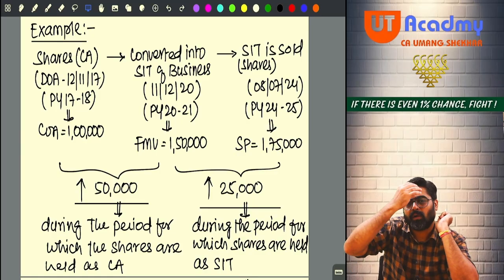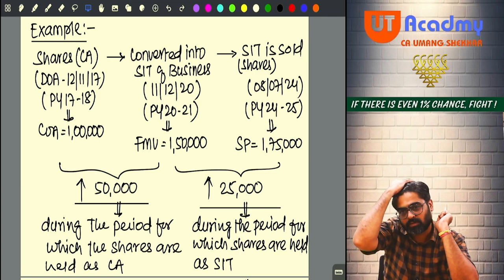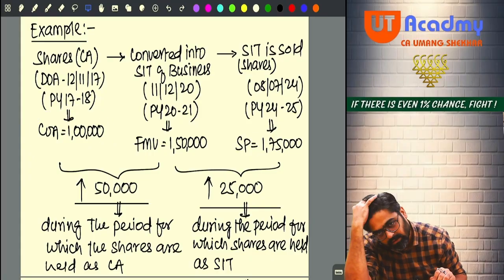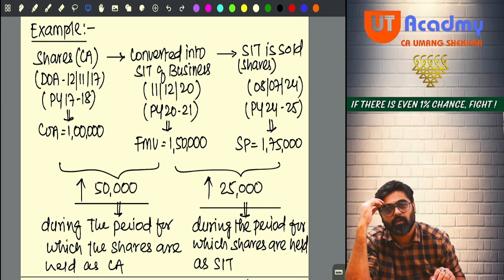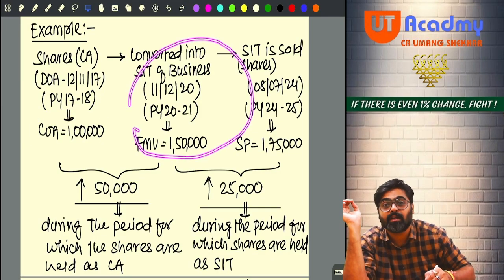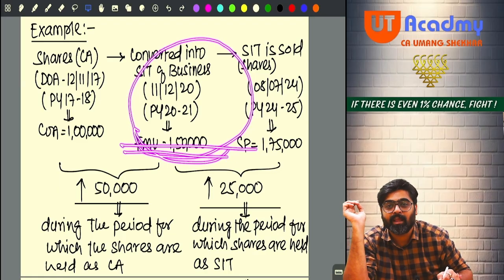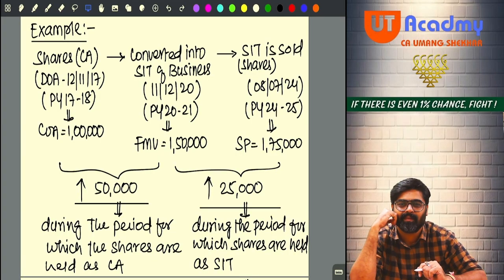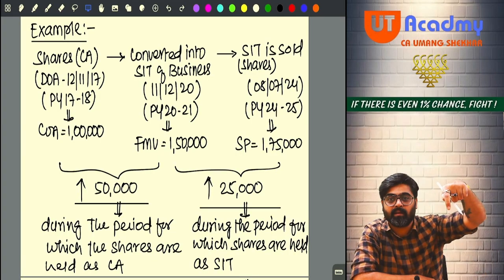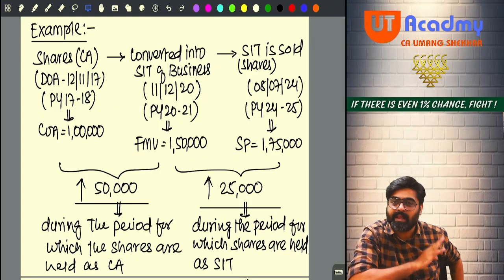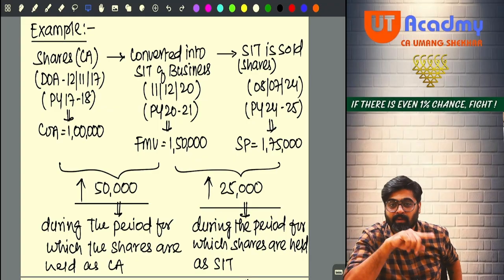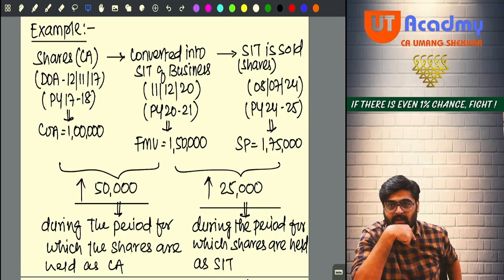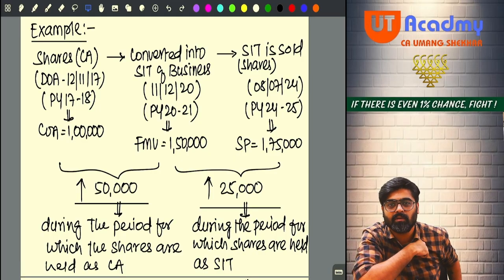Shares are long term. Now tell me, if the long term shares are there, cost will be 1 lakh? Yes. Will it be indexed? Yes. Why? Conversion is the transfer. Transfer taking place prior to 23rd July. Please check. If this conversion date was given on or after 23rd July, then I would not have done indexation. But the conversion date, the transfer date, is prior to 23rd July. I will have to now do indexation also.